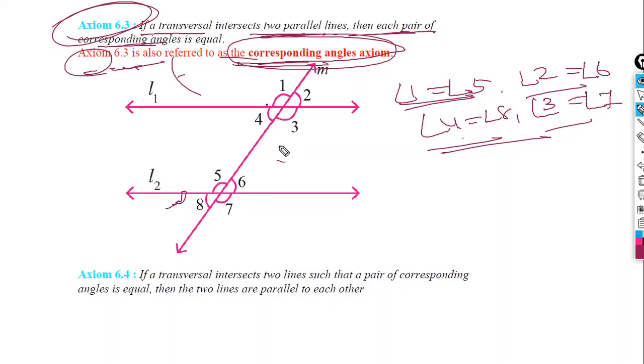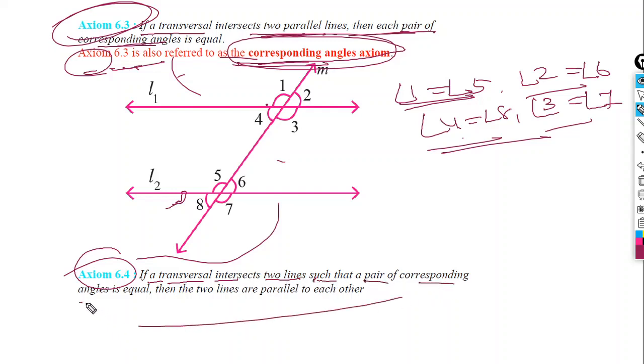This axiom has a converse axiom, that is, if a transversal intersects two lines such that a pair of corresponding angles are equal, then the two lines are parallel to each other.